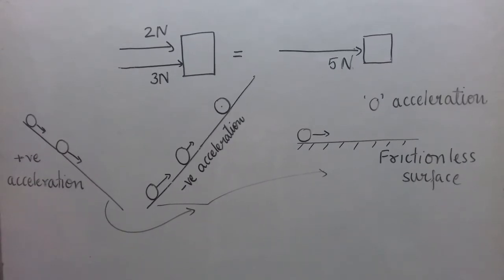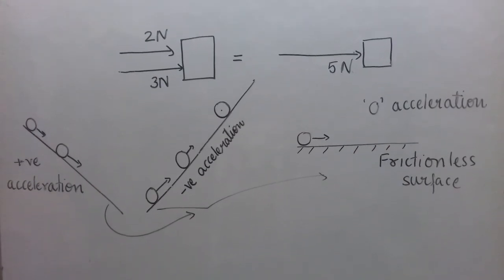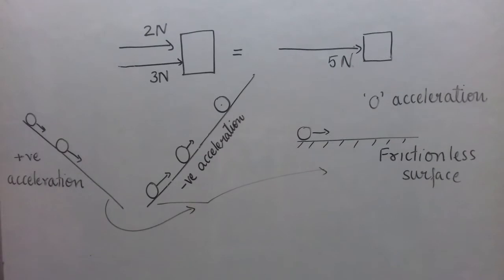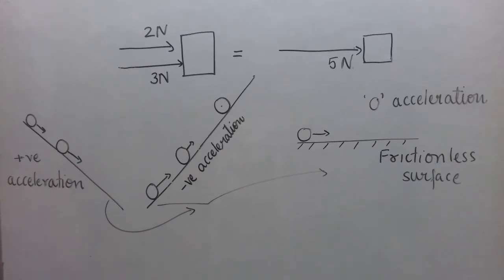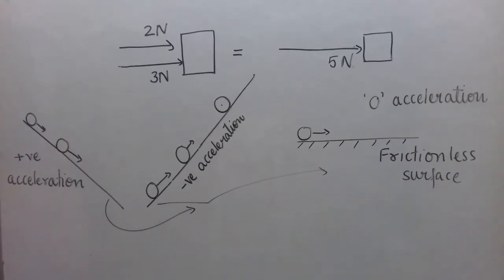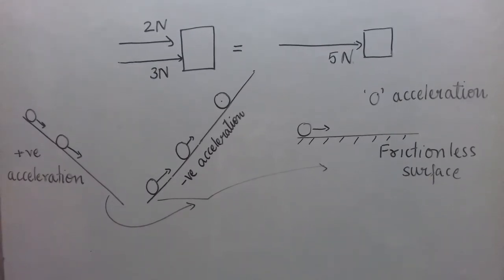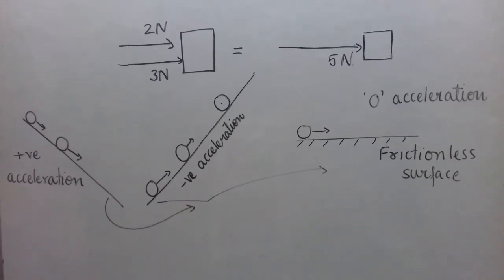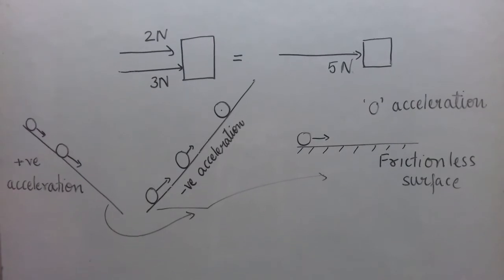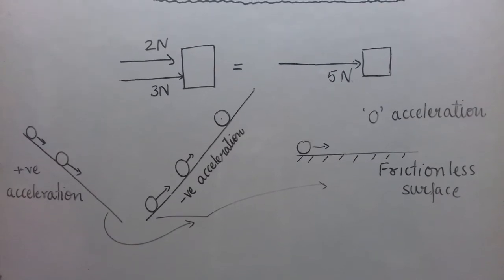But later on, Galileo Galilei, a physicist, proved that the natural state of a body is not necessarily the state of rest. A body at rest will remain at rest, or a body in uniform motion along a straight line will continue to remain in the same state of uniform motion along a straight line if no force is applied on it. It means when no force is applied on a body, it will maintain its state, whether it is a state of rest or a state of uniform motion along a straight line. We'll try to understand this soon.